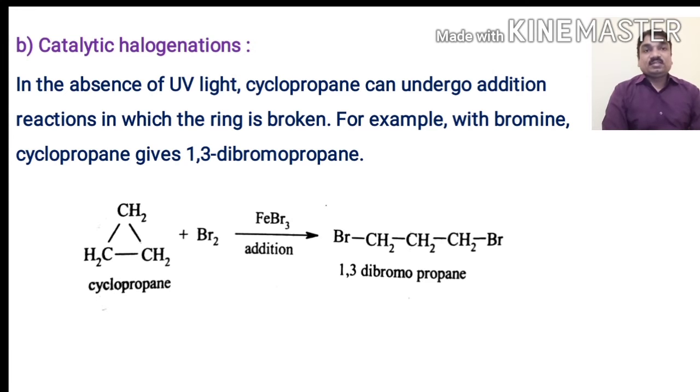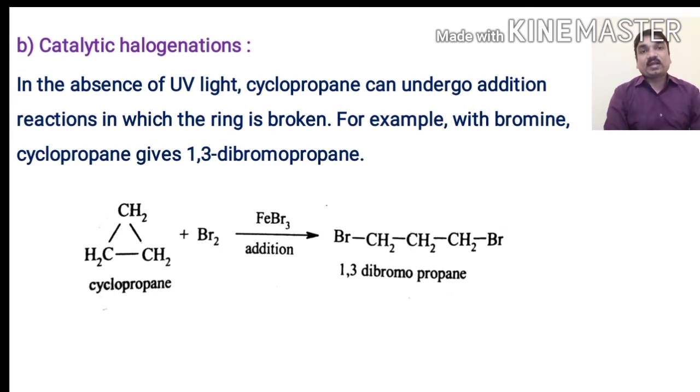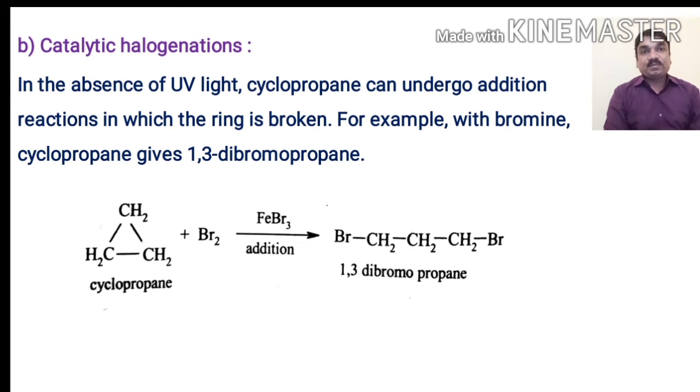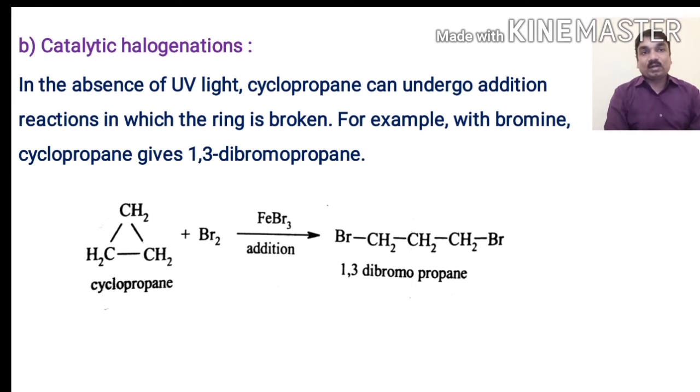Next is catalytic halogenation. Addition of halogen to the cycloalkane molecule in presence of a suitable catalyst is called catalytic halogenation. In the absence of sunlight, cyclopropane can undergo an addition reaction in which the ring is broken. For example, with bromine, cyclopropane gives 1,3-dibromopropane.